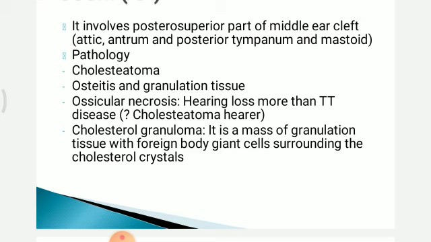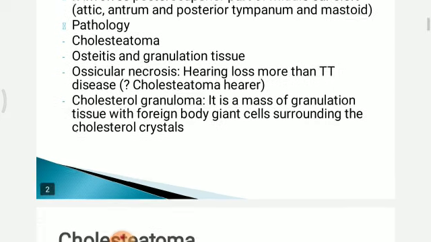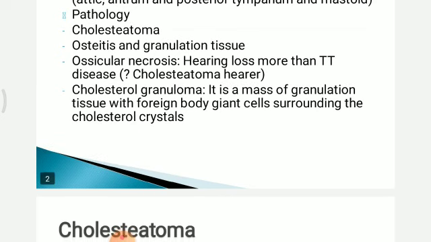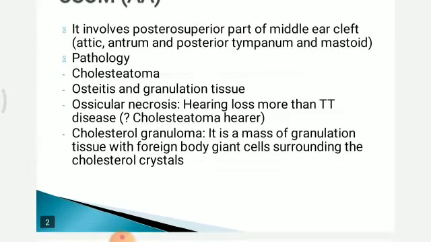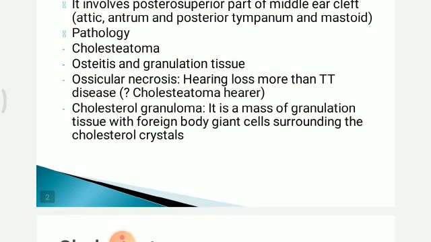So it is not always long standing pathology. It involves posterior part of middle ear cleft. What we see in atticoantral variety: we see cholesteatoma, osteitis and granulation tissue, ossicular necrosis, and cholesterol granuloma.